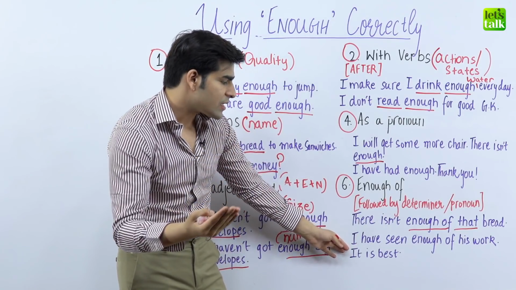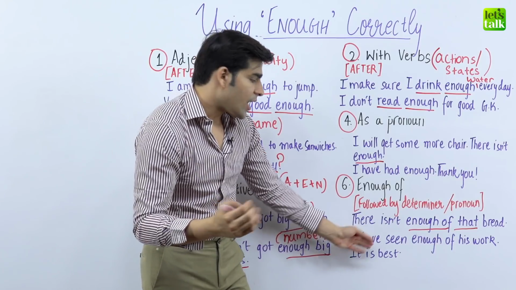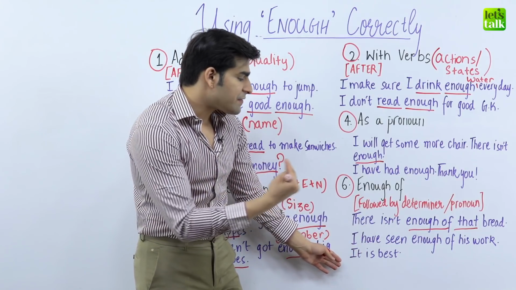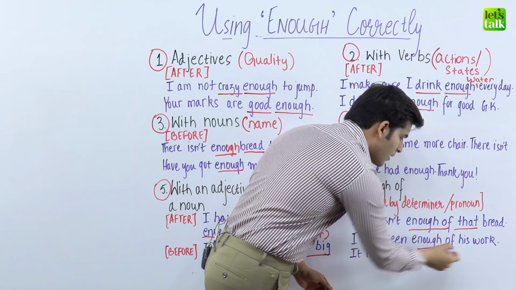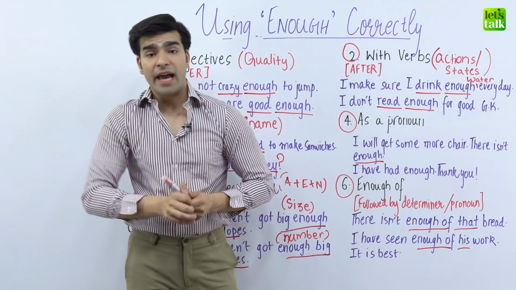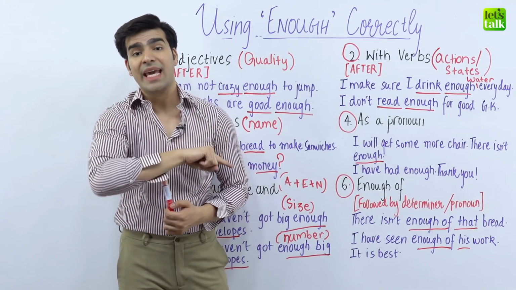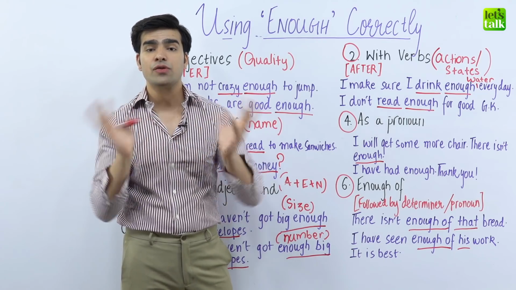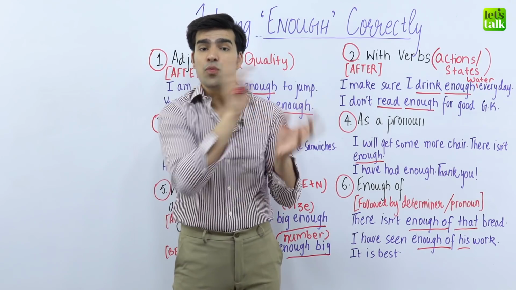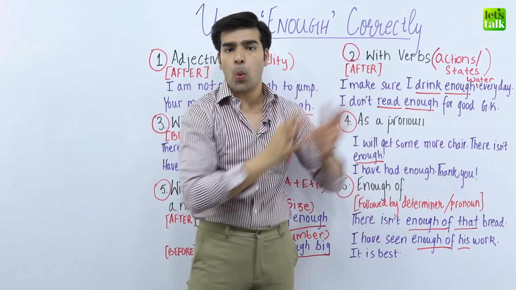Let's see how it can be used in another case. In case of a pronoun, I haven't seen enough of his work. Enough of as a phrase is used to describe the pronoun, the work of that person, which is his work.